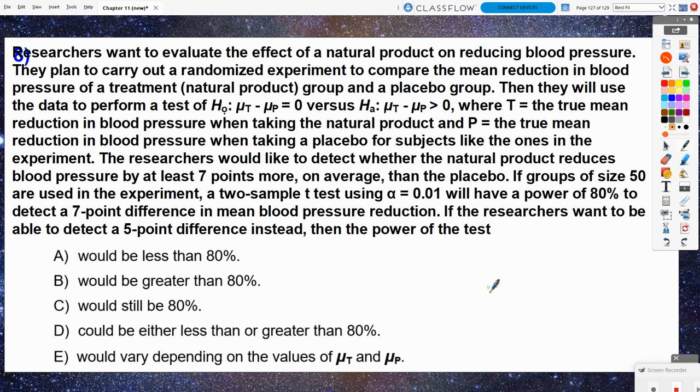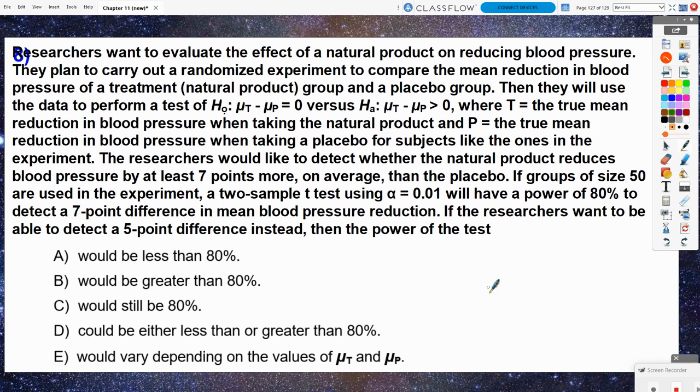If the researchers want to be able to detect a 5-point difference instead, then the power of the test would be less than, greater than, still 80%. It could be either less than or greater than 80%, or it would vary depending on the values of the population means. Now, talking about power, we said there were basically 3 ways to increase power.